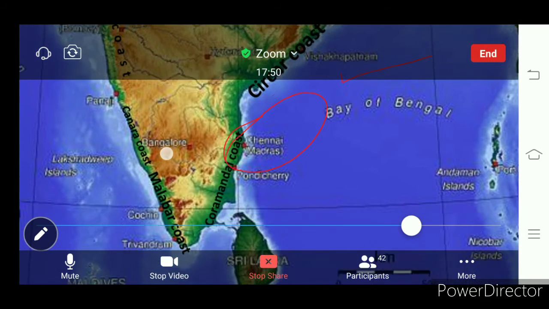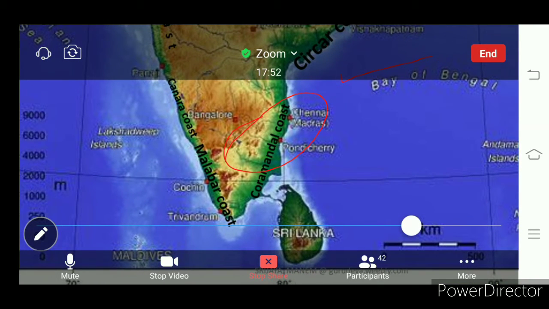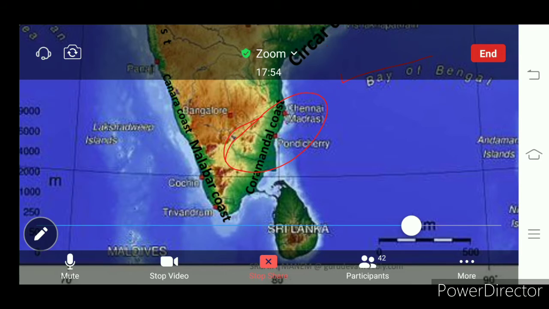Moving to the south in Tamil Nadu, these are called Coromandel coast. So these are the names given to the eastern coastal plains.